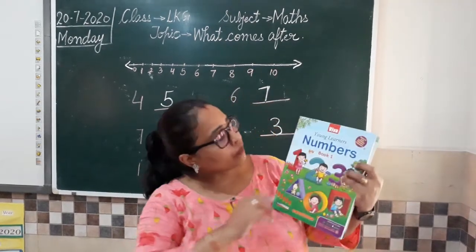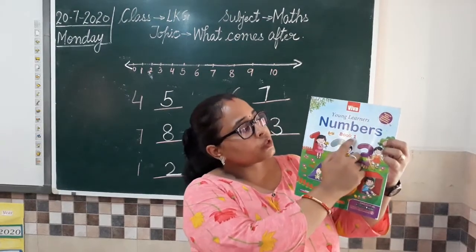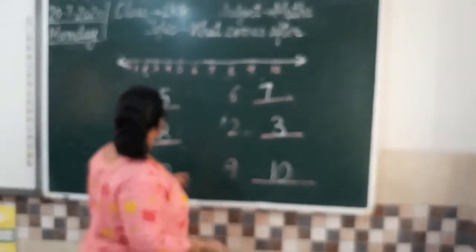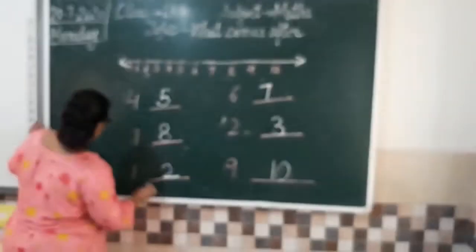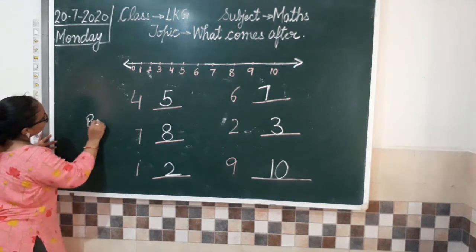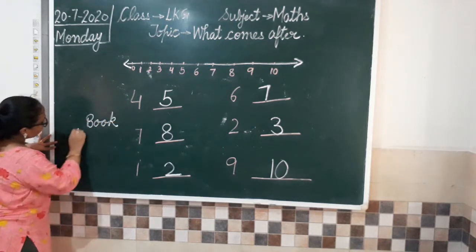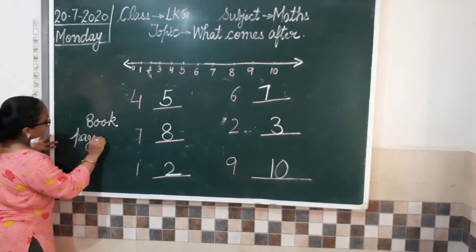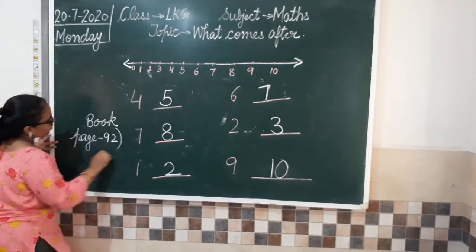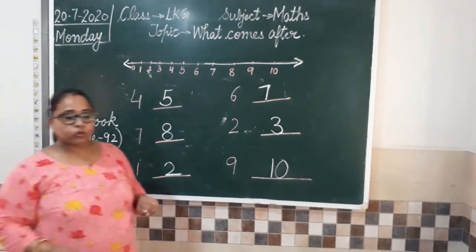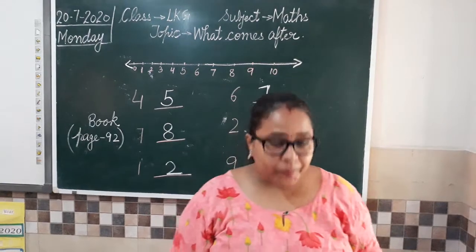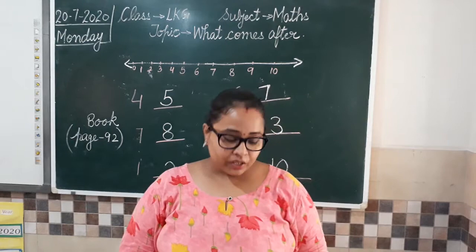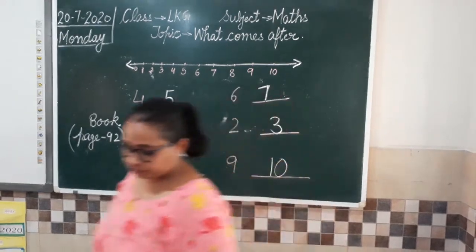So just take out your number book 1. Take out your numbers book 1 and open on page number 92. So I'll just write here, book page number 92. So just open this book page number 92 and take out your pencils. I'll tell you how you have to do the work in your book. Okay, so let's start our work in the book now.